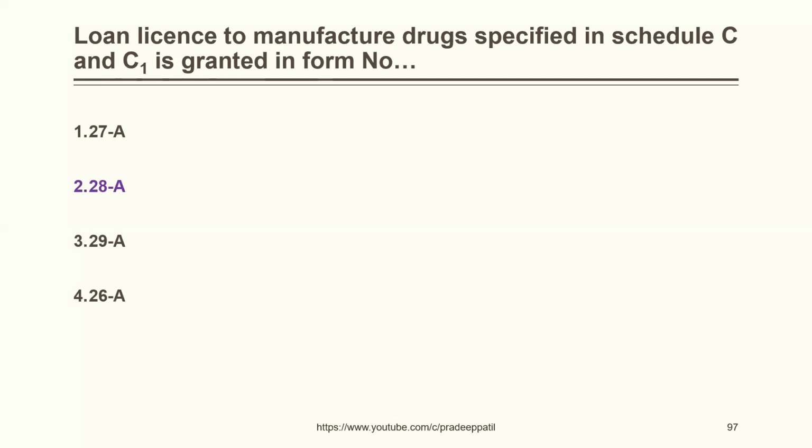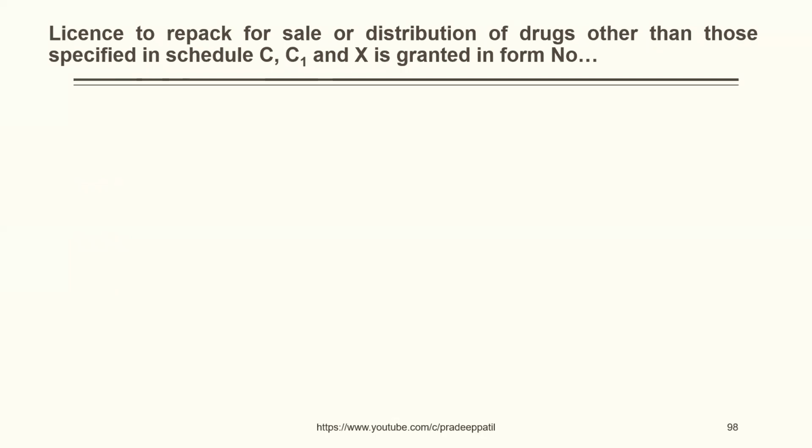The correct answer is 28A. License to repack for sale or distribution of drugs other than those specified in Schedule C, C1 and X is granted in form number 24B, 25B, 24A, 25A. The correct answer is 25B.